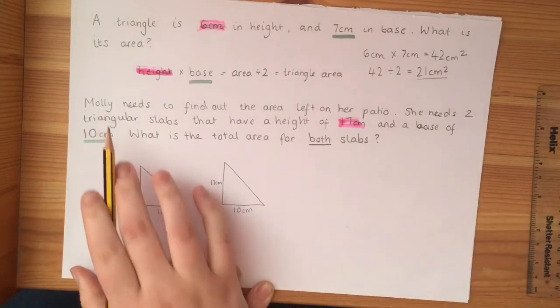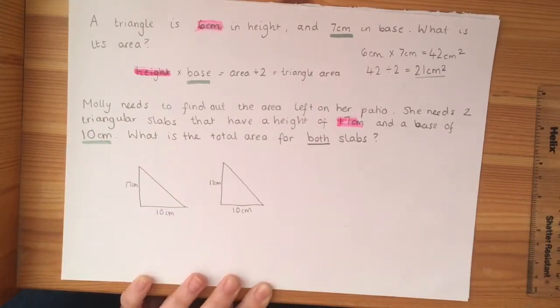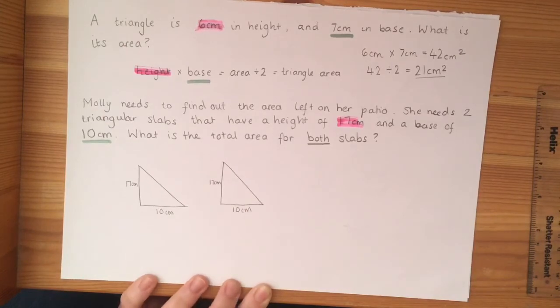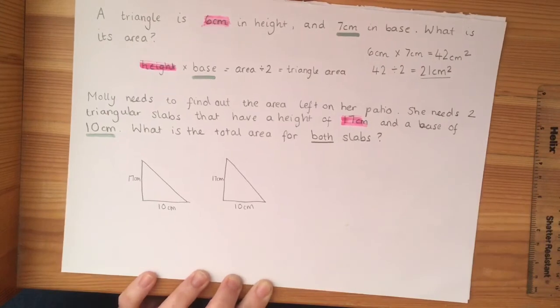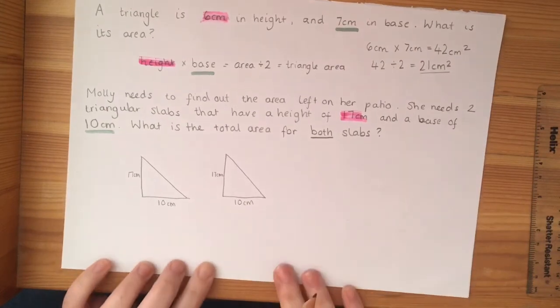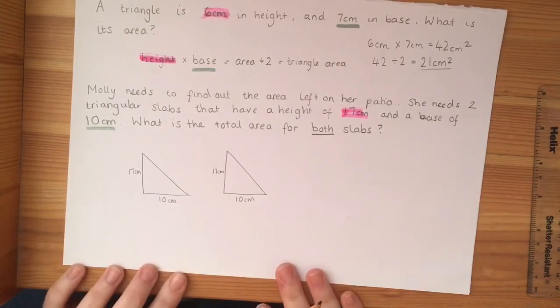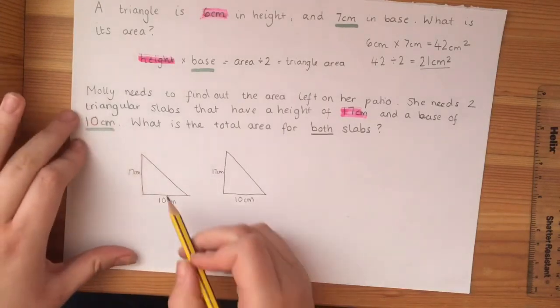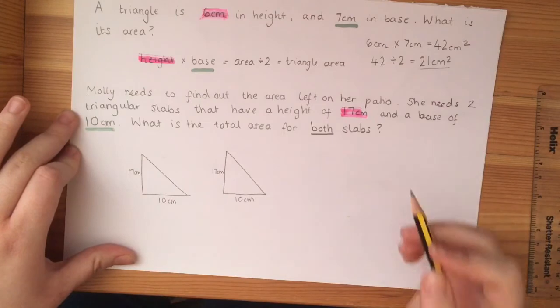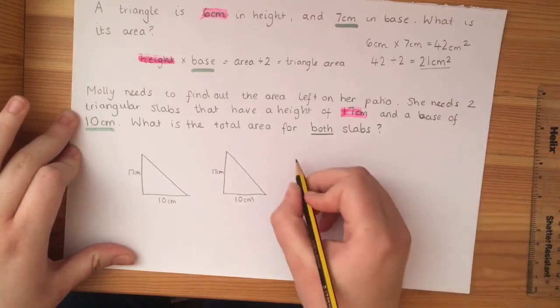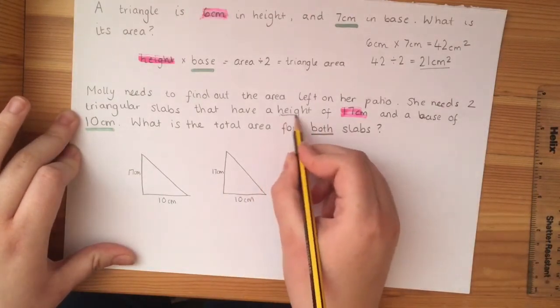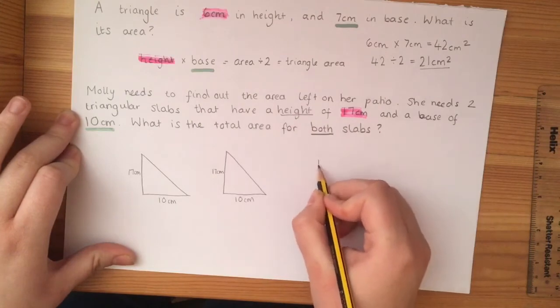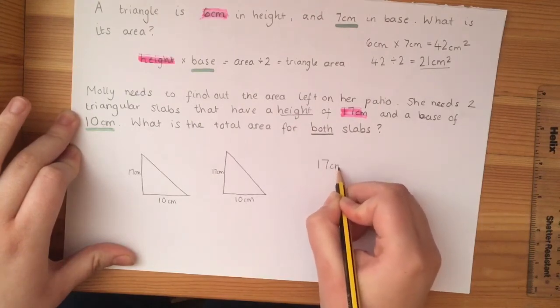So now let's have a look at this one. So Molly needs to find out the area left on her patio. She needs 2 triangular slabs that have a height of 17 centimetres and a base of 10 centimetres. What is the total area for both slabs? So we've already drawn our triangles here, but now we need to work out the area. So I know that the height is 17 centimetres, so that goes first.